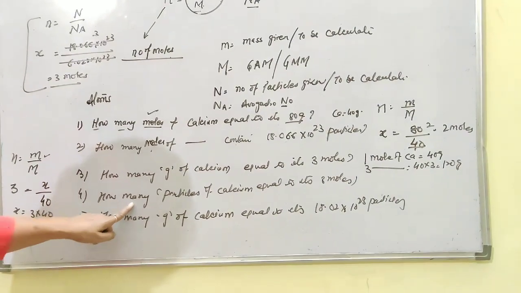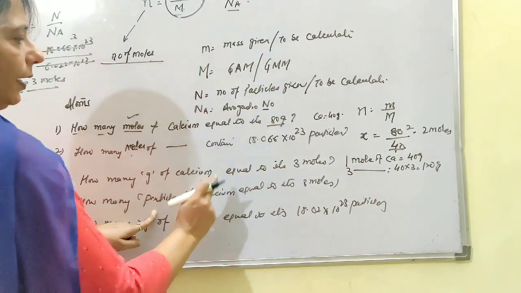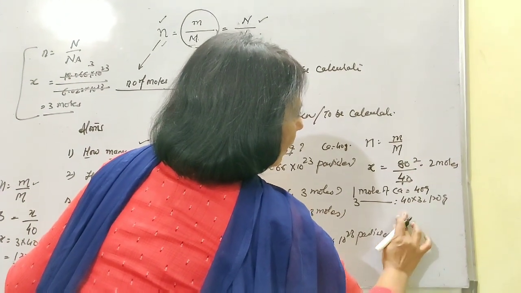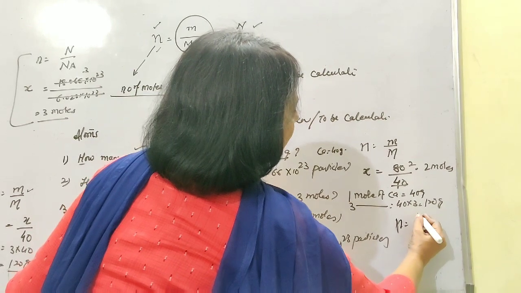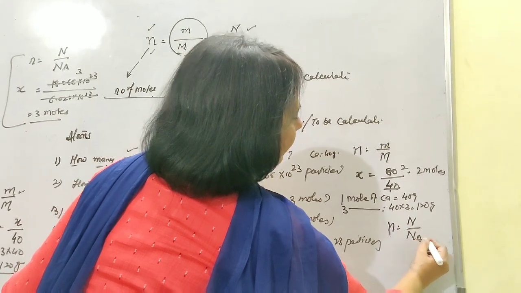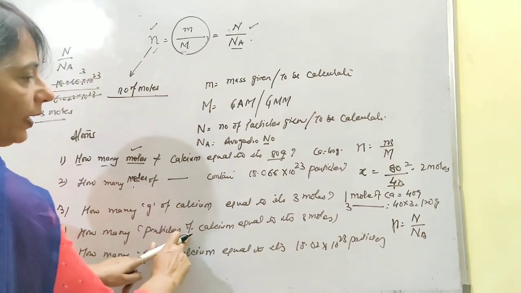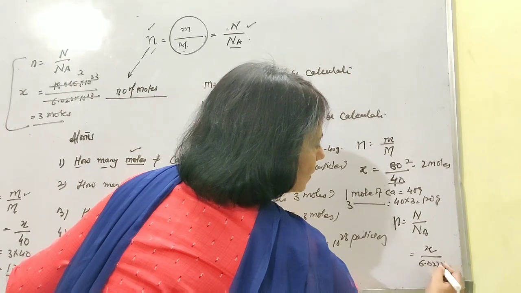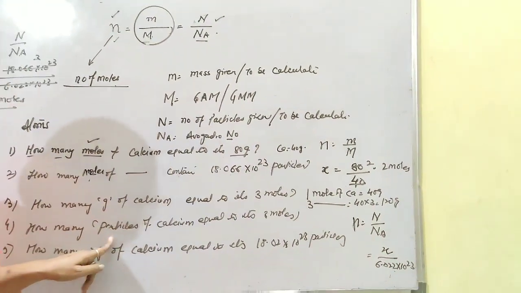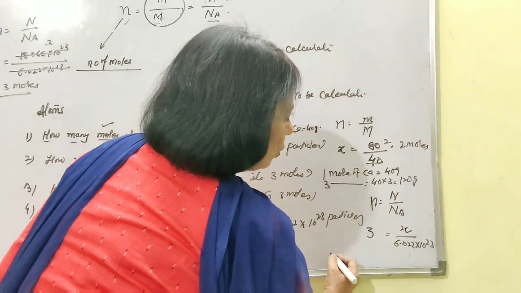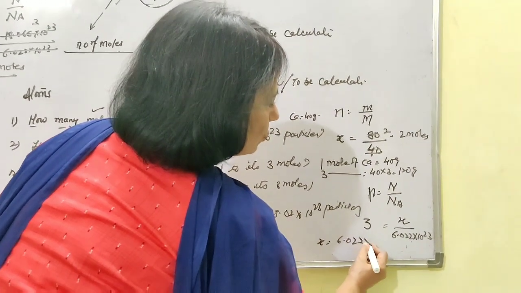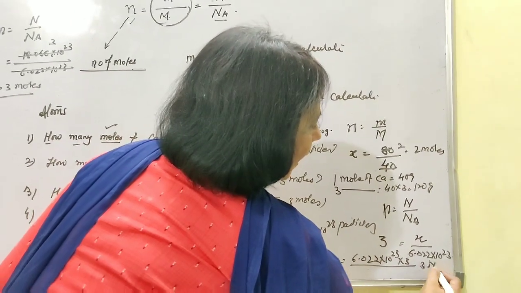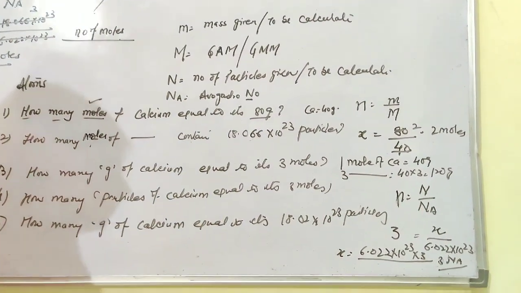Next, now look, how many particles equal 3 moles? So put n = N/Na. Okay. Now, how many particles? That means we have to calculate N. This Avogadro number is fixed. Na is fixed. 3 moles have been given. So, x = 6.022 × 10^23 multiplied by 3. That means 3 Na is the answer to this question.